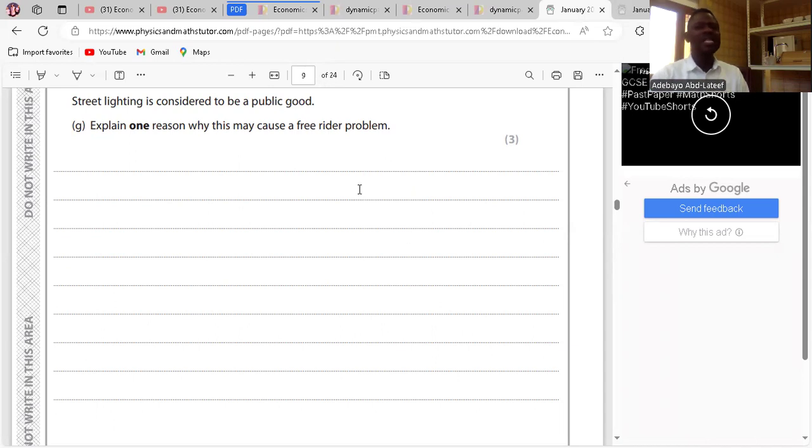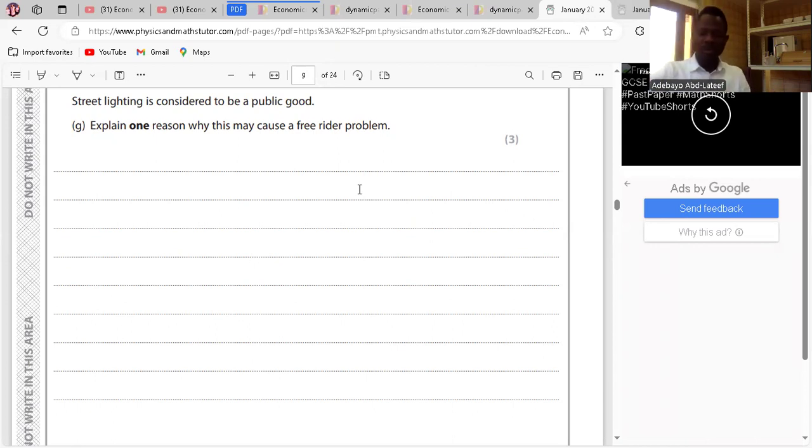And also, it's a free rider problem. Street light cannot be provided by the private sector. Why? Because private sector businesses want to sell to those who can afford them, and street light is expensive. They wouldn't want to produce it without being certain that people are going to buy. Clear?